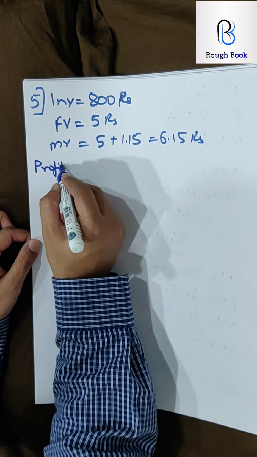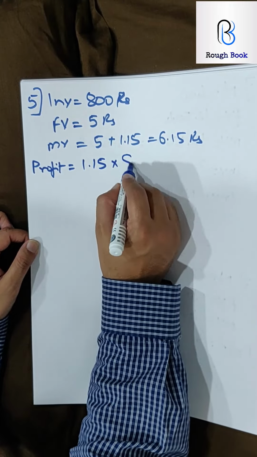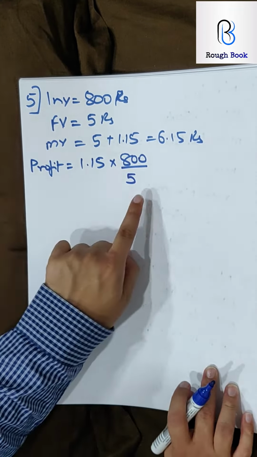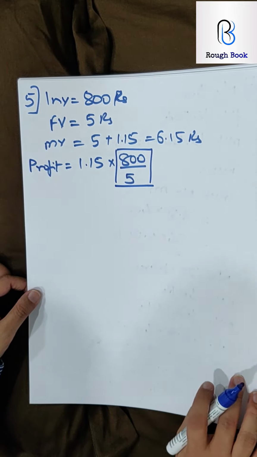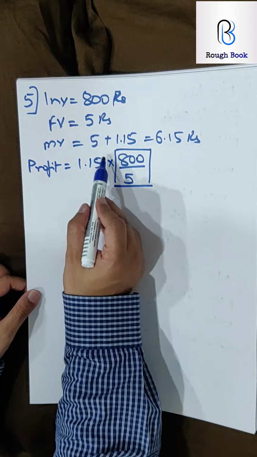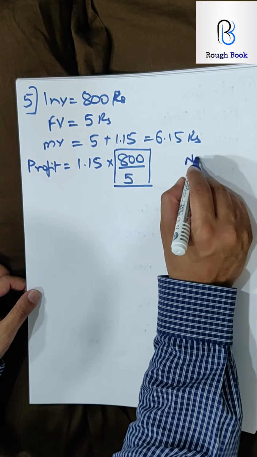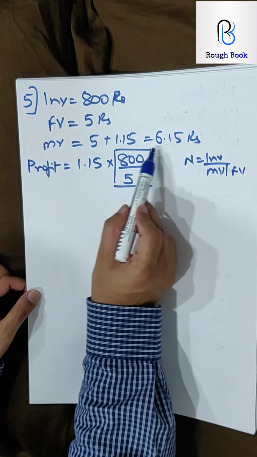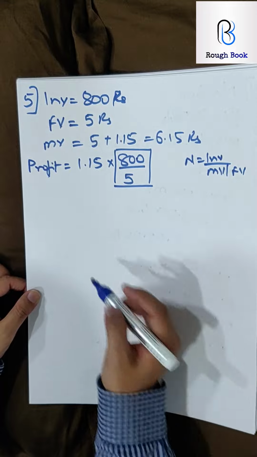So firstly his profit. So profit will be profit on one share, we already know 1.15, into investment by face value. What is this now? Did you get this part? Yeah, this is the number of shares. So profit is basically profit on one share into number of shares. How to calculate number of shares? So investment upon market value or face value. So this guy has sold at this, but he has bought at 5. So 800 divided by 5.